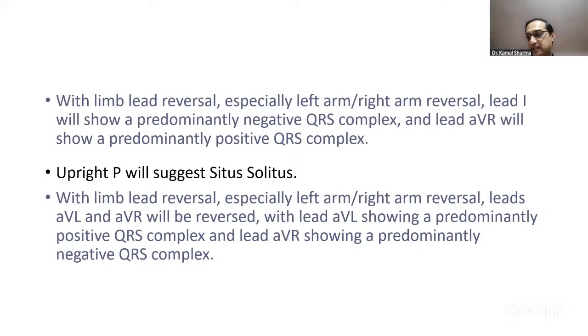AVR positivity was given and poor R progression was given, is what Varun is saying. And there was P inversion in V1, is what Uzair ul Haq is saying. So ultimately a lot of students have told me that it was a limb reversal with upright P, and one of the two leads was interchanged. Was it AVR or AVL interchanged with lead 1, or the other way around, is the confusion that a lot of students have about the recall.